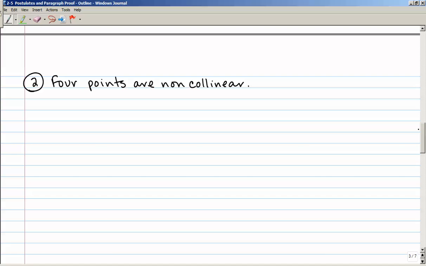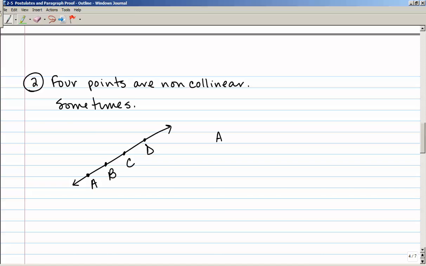Example number 2. 4 points are non-collinear. Well, this is sometimes true. Because I could have a line that contains 4 points, A, B, C, and D, and those would be collinear.